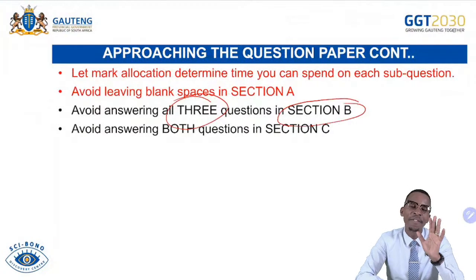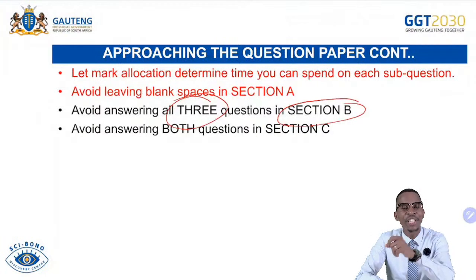If you choose question 5, answer question 5 from the introduction to the additional part, then go straight to the conclusion. Do not steal additional parts from another question and bring them into a different question. We have seen that happening, and it's not working for you, and it will never work for you. If you choose question 5, answer everything in question 5. If you choose question 6, answer everything in question 6 also.